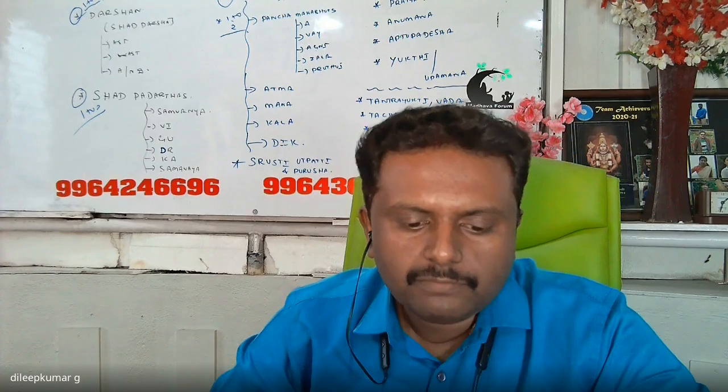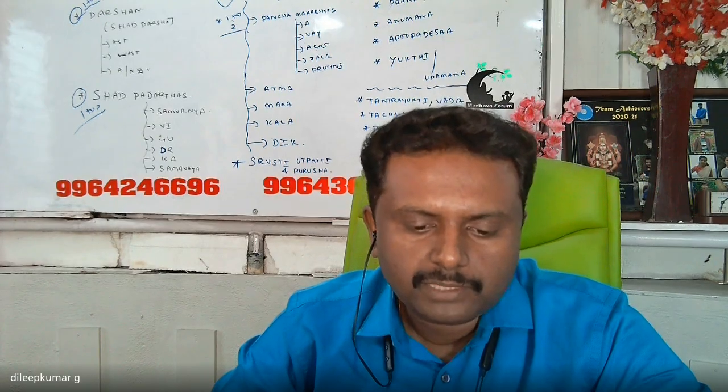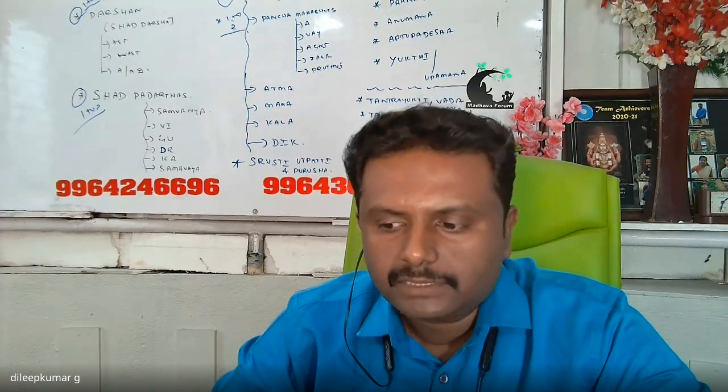There are 25 tattvas for Srushti Utpatti. He believes in 25 tattvas for Srushti Utpatti: Ashtaprakriti, Shodasha Vikara, and Purusha. These 25 tattvas, the Panchavimshati tattva, are elaborately discussed in Sankhya Darshana.